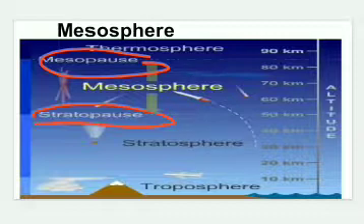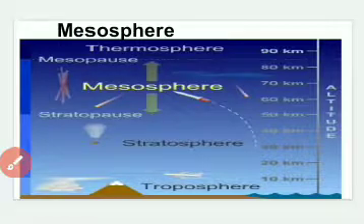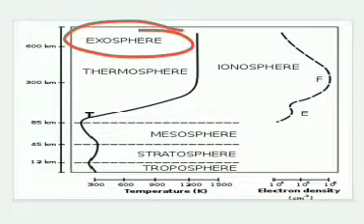And now let us talk about the last and fourth layer of atmosphere, that is exosphere. Exosphere is the outer layer of atmosphere, which extends from 500 to 750 kilometers from the surface of the earth. At a height of about 490 kilometers, a temperature of 1700 degrees Celsius has been detected through rocket and radio waves. So again, in exosphere, temperature increases, and the highest temperature recorded is 1700 degrees Celsius at a distance of 490 kilometers, and this temperature has been detected through rocket and radio waves.